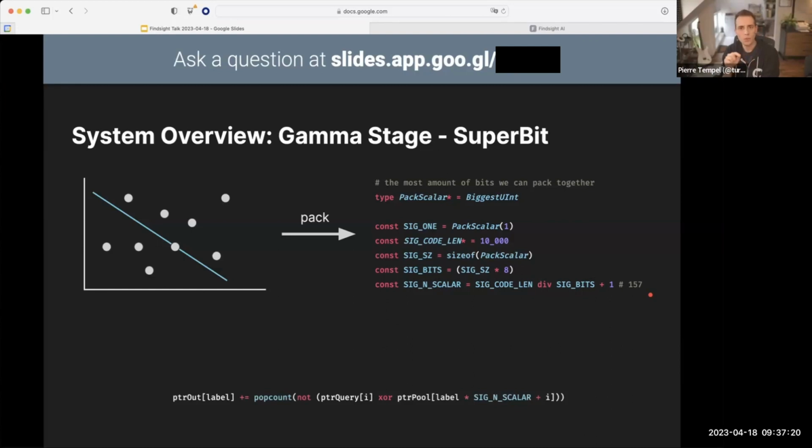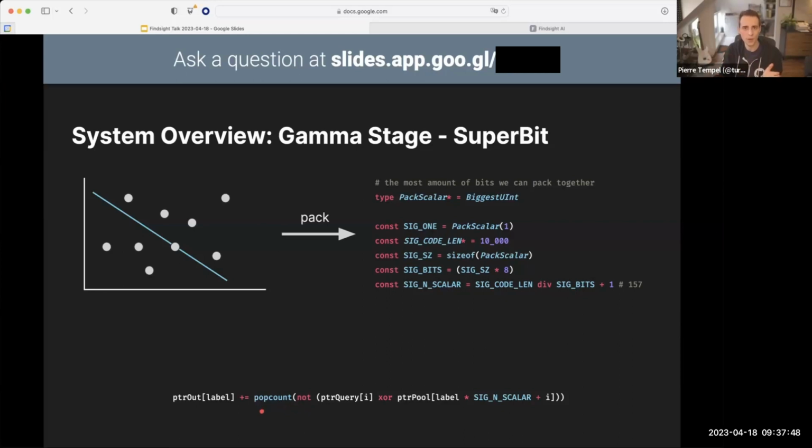And so our inner operation now becomes much simpler. Instead of doing a floating point multiplication and a floating point addition, we now just have to XOR the component scalar at a position in the query vector and the pool vector. And we get a high bit for the bits that are different in that component. That's the Hamming distance. Then we just need to invert that to get the Hamming similarity.